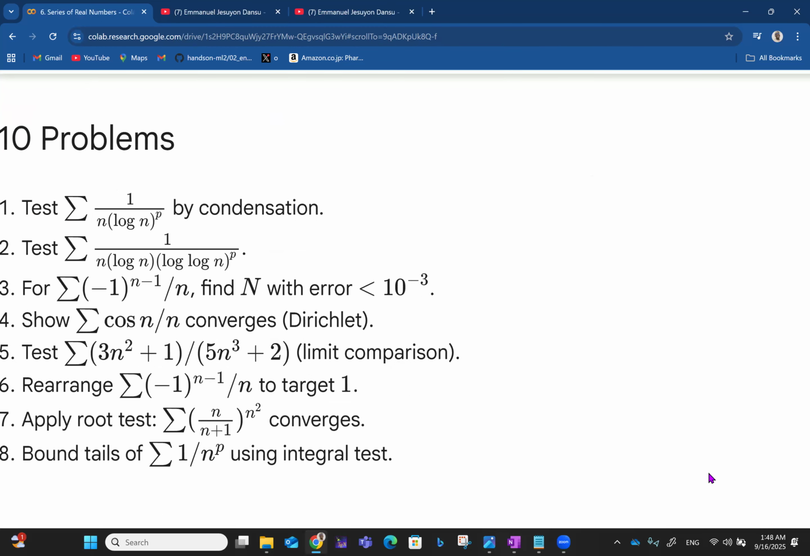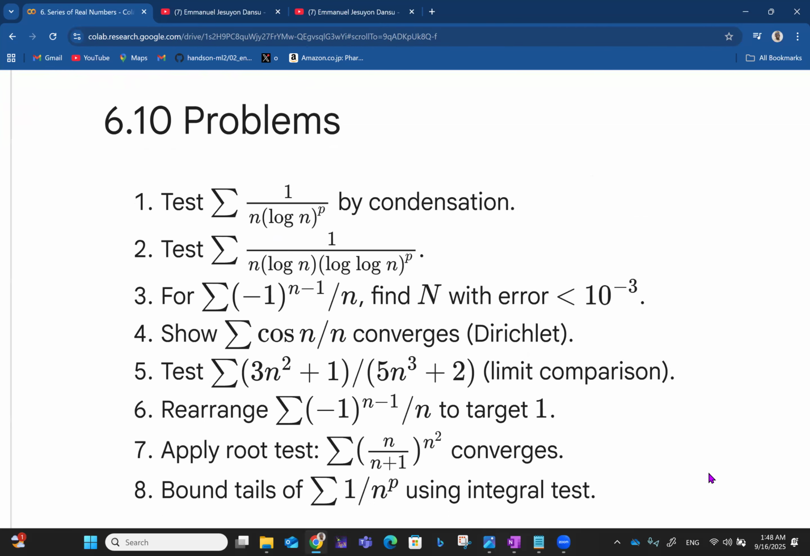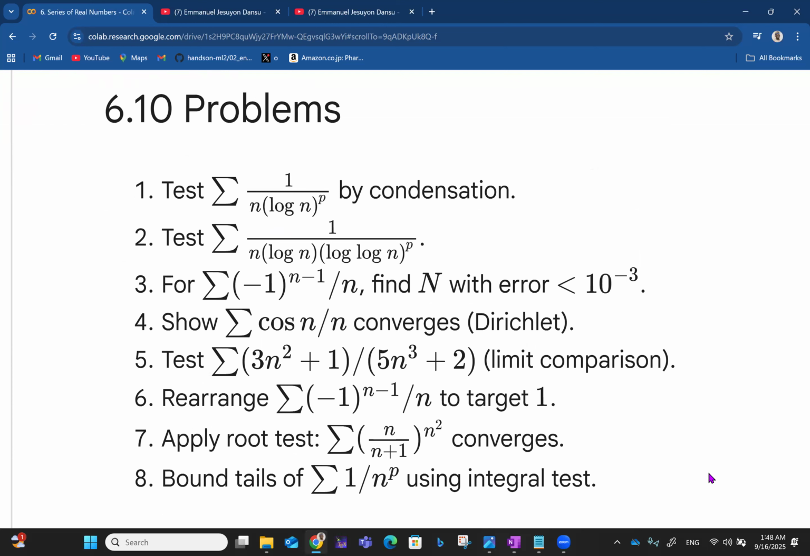And then we have some problems you may want to try your hands on. Okay, so we have these 8 problems. You want to test the summation of 1 over n (log n) raised to power p by condensation. Then you want to test 1 over n log n (log log n) raised to power p. Then for the summation of (-1) raised to n minus 1 all over n, find n with error less than 10 raised to minus 3. Then show cos n over n converges following the Dirichlet condition. Then test the summation of (3n squared plus 1) over (5n squared plus 2). You can do limit comparison in this case.